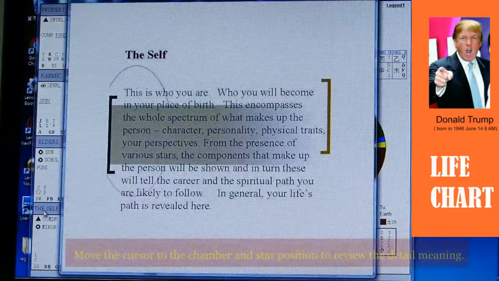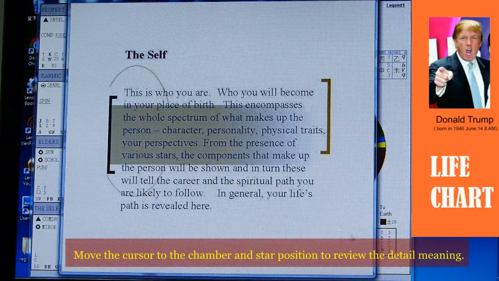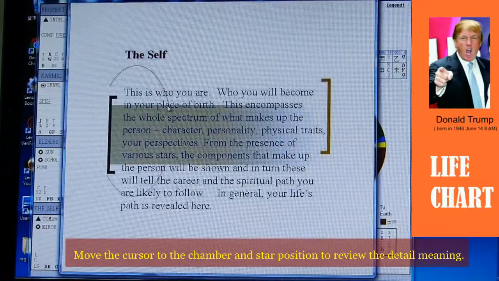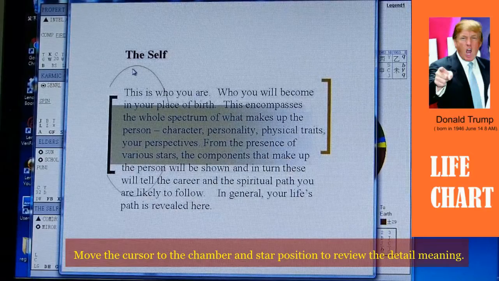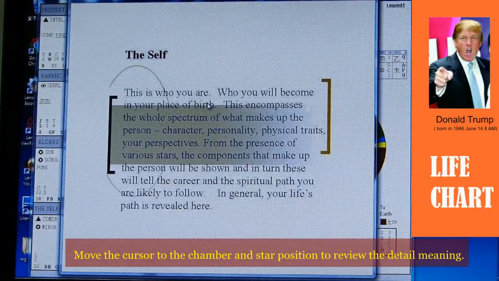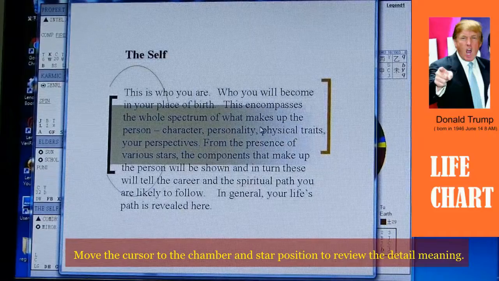Once they click the self chamber, the templates will automatically come out and give them the detailed meaning of the self chamber. The self chamber is who you are, who you will become in your place of birth, and this encompasses the whole spectrum of what makes up the person, character, personality, etc.